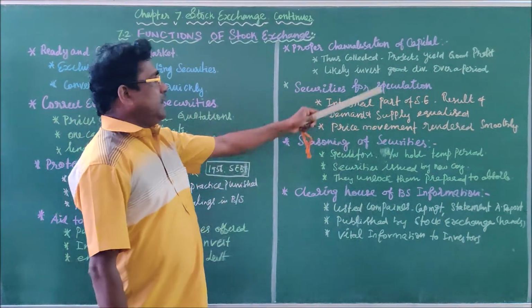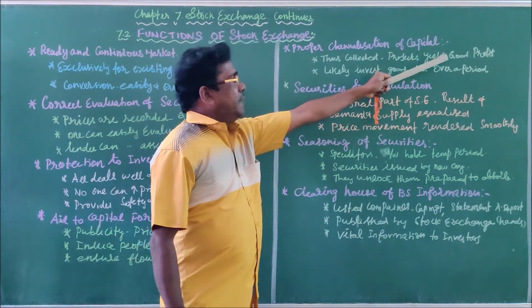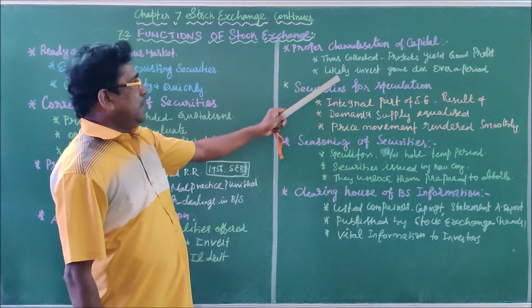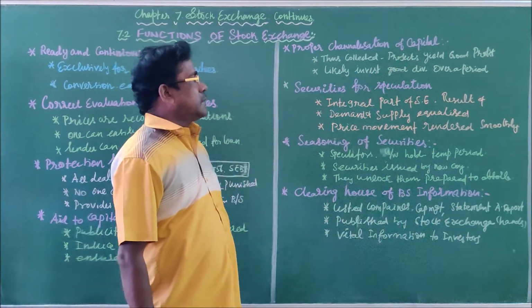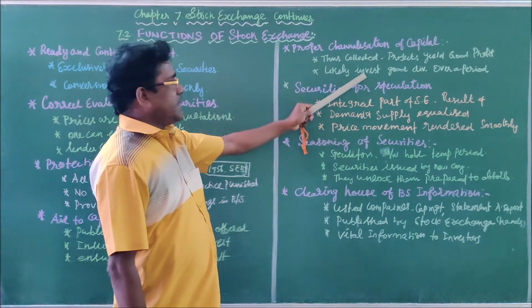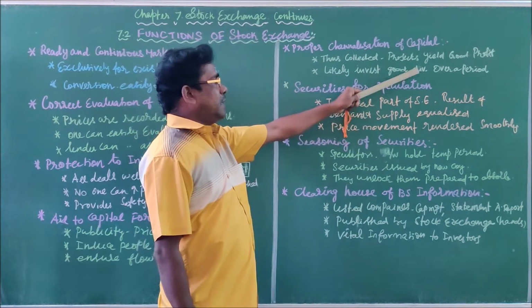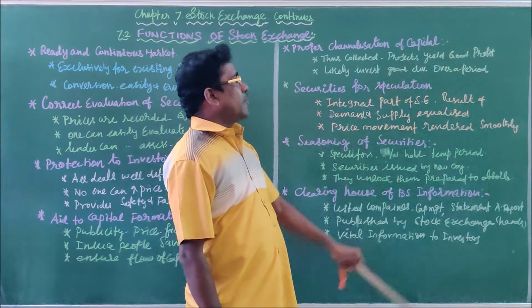Once the company invests in well-defined projects and gives more yield, then only they can declare a good amount of dividend to the investors. So the investors are likely to invest in a well-reputed company which declares a good amount of dividend over a period of time.